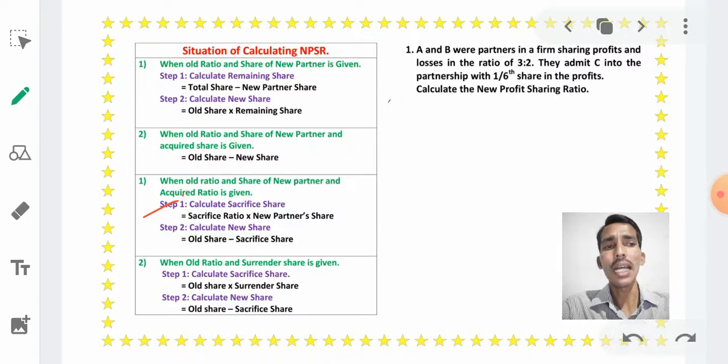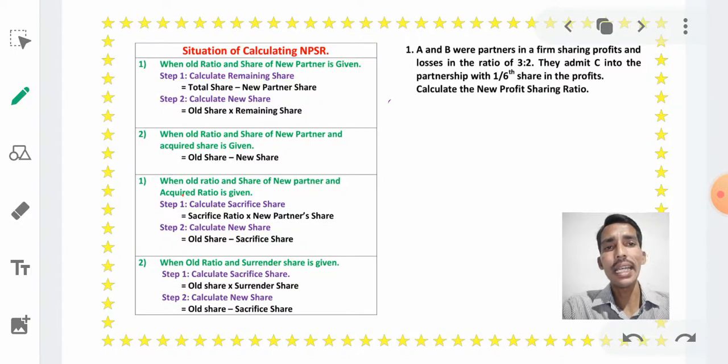In acquired ratio, first we have to calculate sacrifice share. How do we calculate sacrifice share? In the problem the sacrifice ratio is given, and we have to multiply it with the new partner's share. The result is called the sacrifice share. Right, sacrifice ratio of old partner into new partner share. The result is called the sacrifice share.